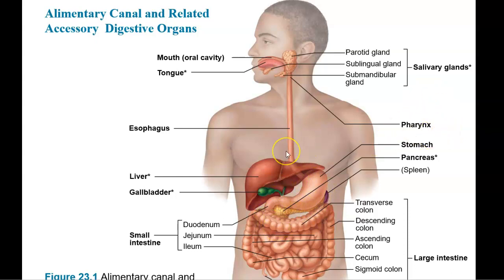The accessory glands or accessory digestive organs, those are the organs that secrete specific substances that help break down the food. So that would be things like the liver, the gallbladder, and also the salivary glands.